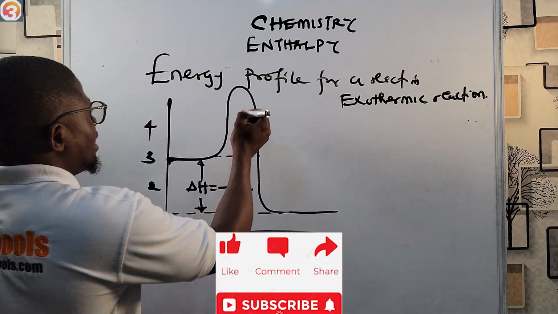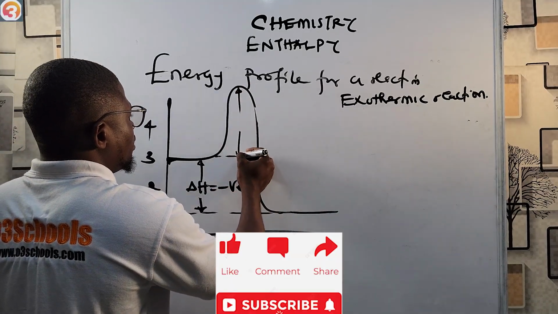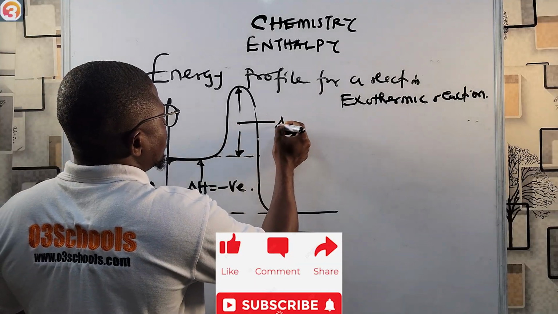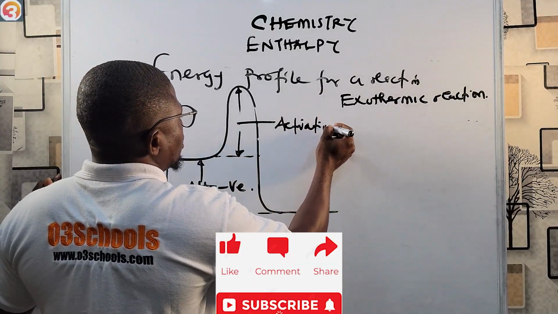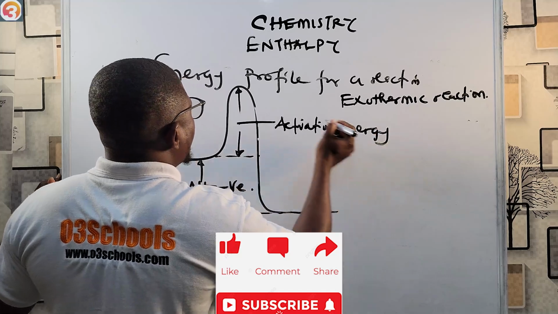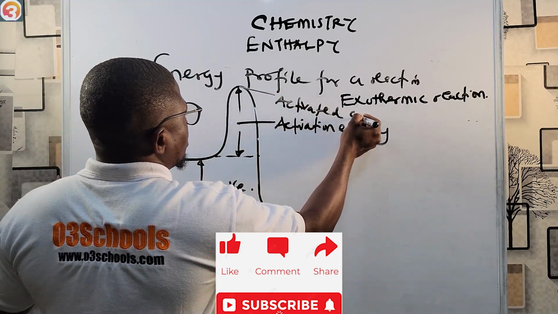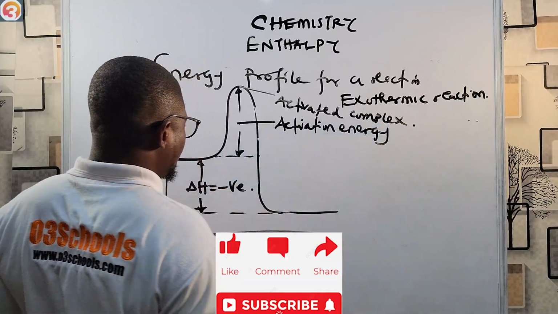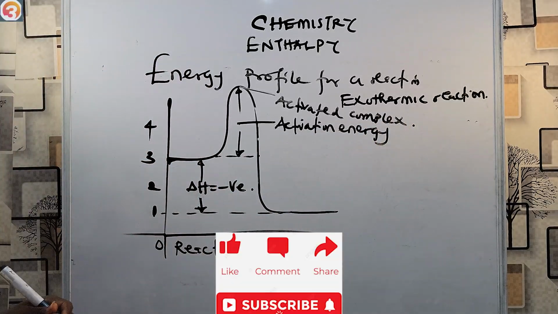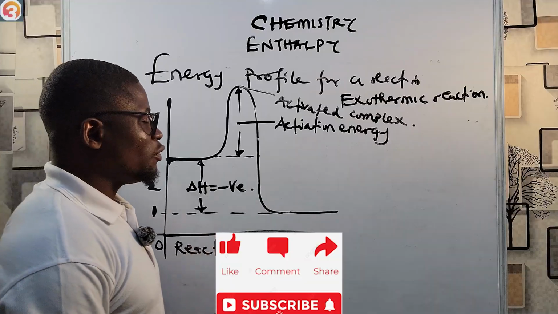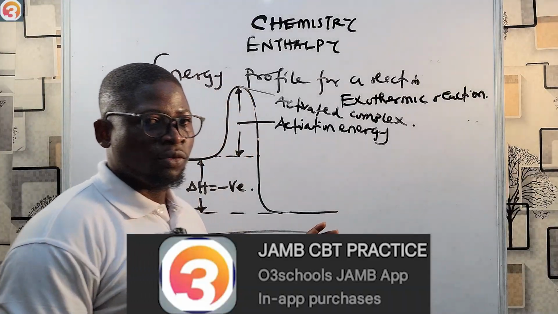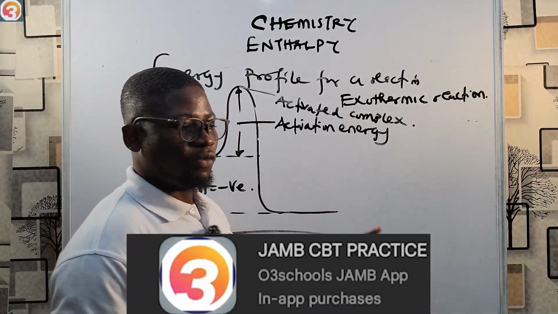Then of course here is our activation energy, from here to here. What does not change, of course, is the activated complex. Then we have our change in enthalpy there. So this is the energy profile diagram for an exothermic reaction. We have seen the one for endothermic, and this one is for exothermic.